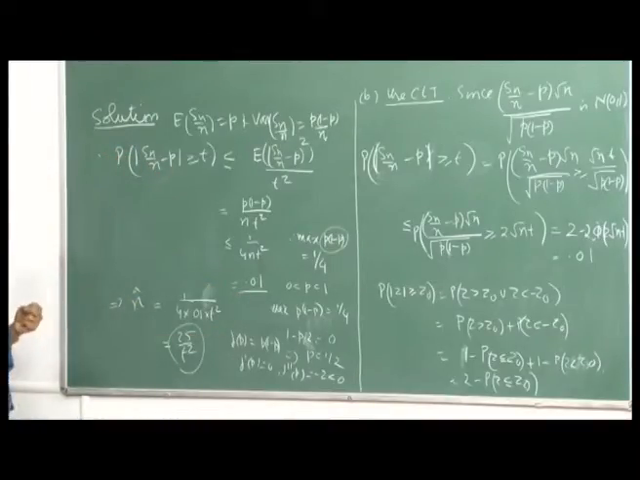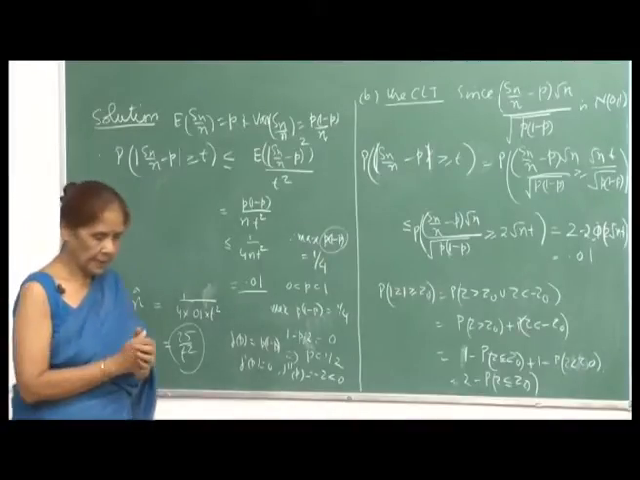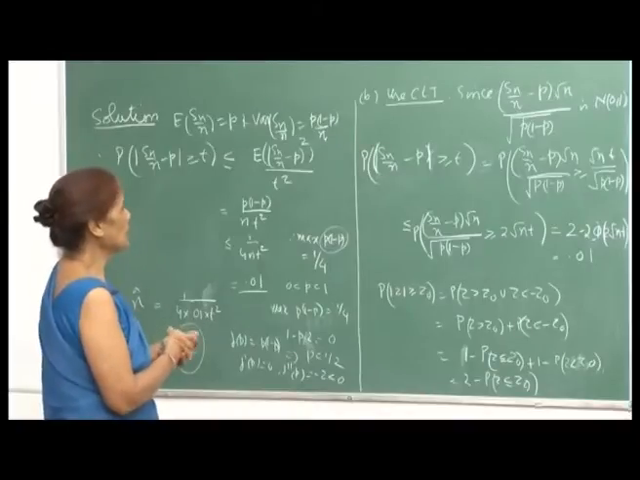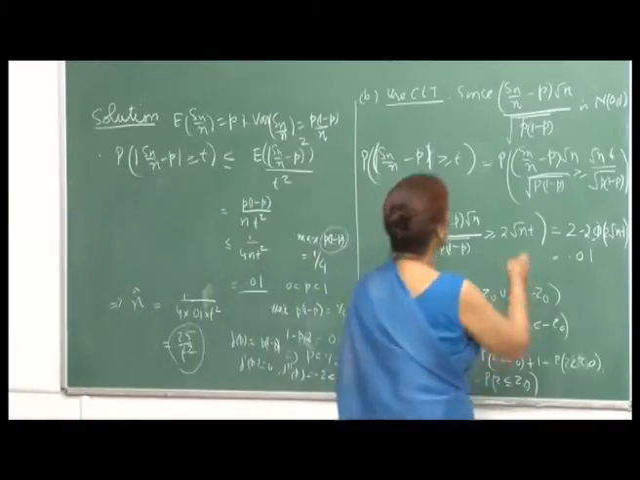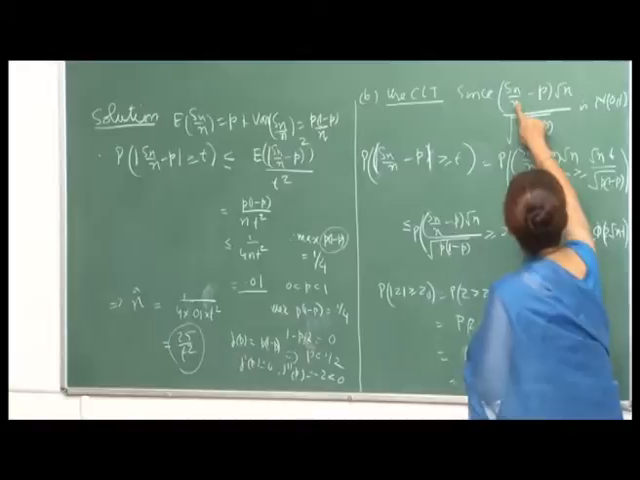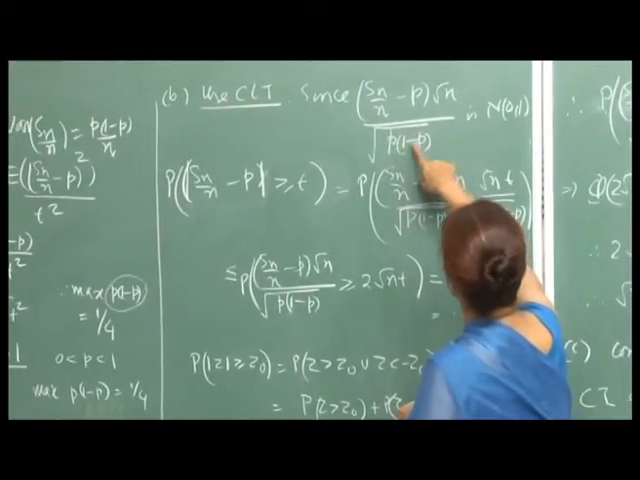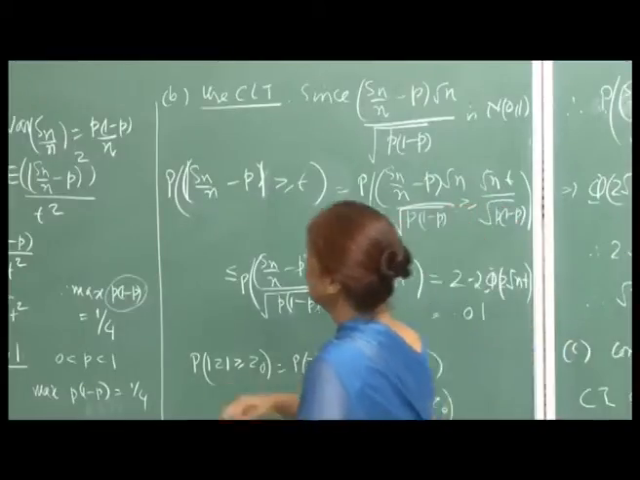Now, let us try to apply the central limit theorem. The central limit theorem says that this variate, when you take S n by n minus p divided by the standard deviation, which is the square root of p into 1 minus p by n,